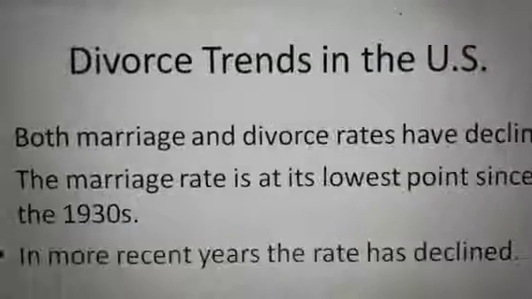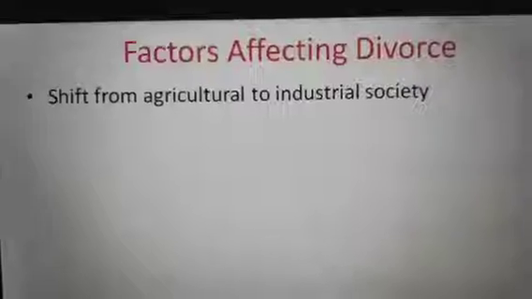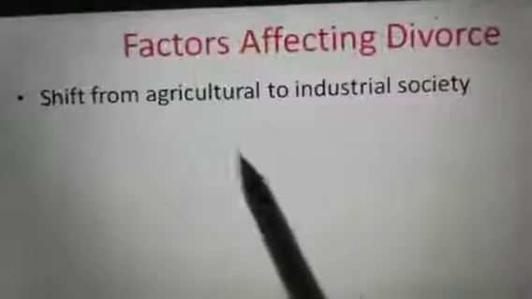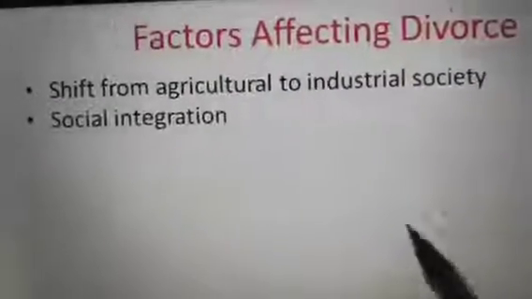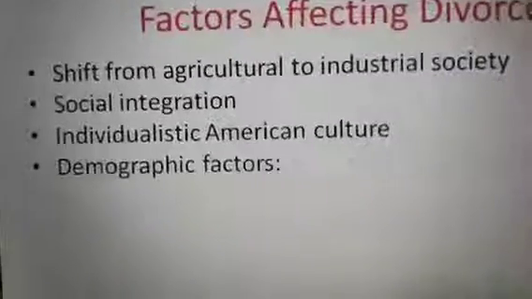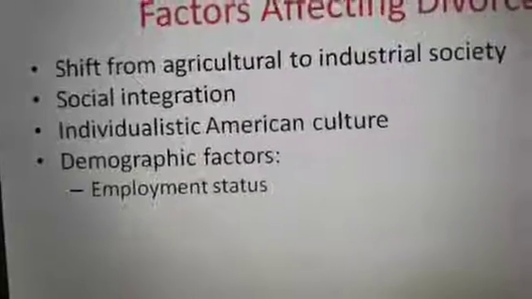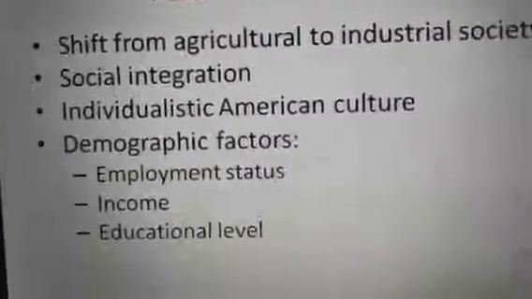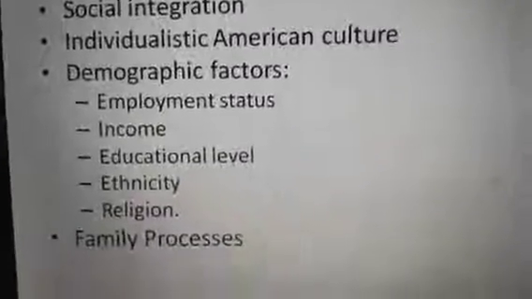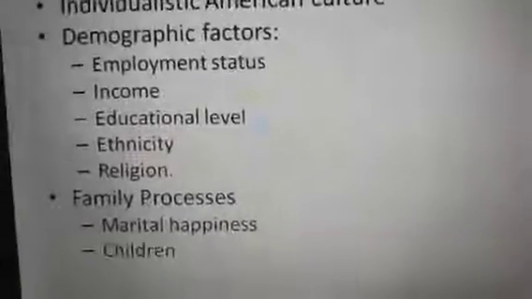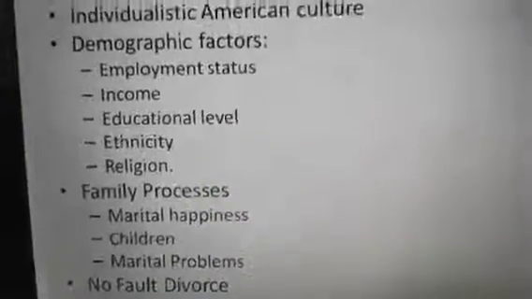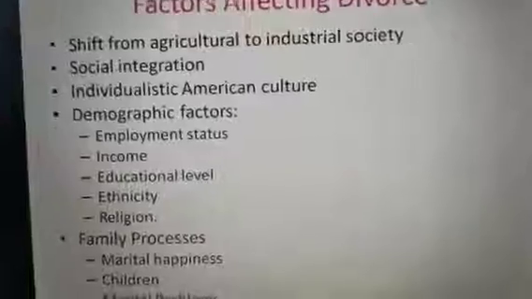And now, dear students, let us talk about the factors affecting divorce. We can see there are many factors. First, the shift from agriculture to industrial society. Second, social integration. Third, individualistic American culture. Fourth, demographic factors, which include employment status, income, educational level, ethnicity, religion, and family processes, in which marital happiness is important, children are important, marital problems are there, and no-fault divorce. So these are all the factors affecting divorce.